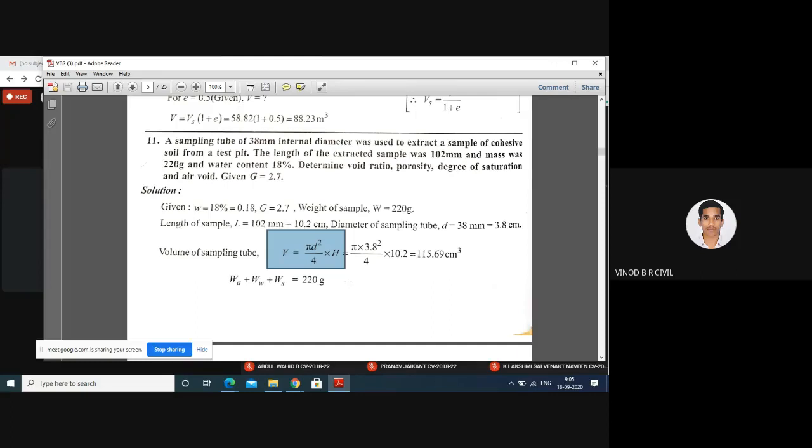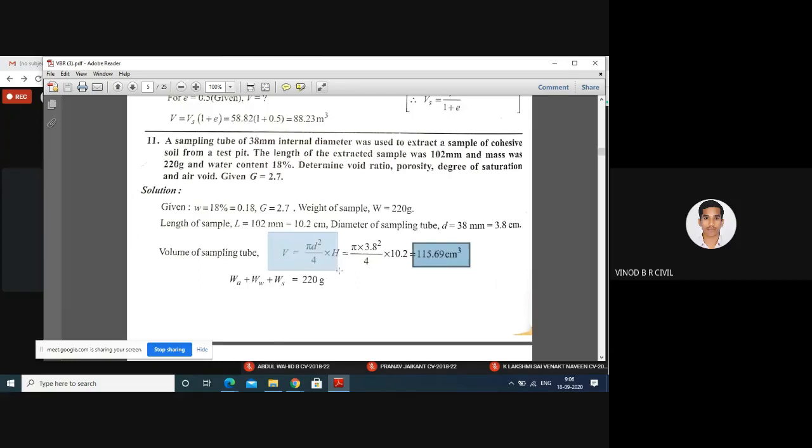V is equal to pi d square divided by 4 into h. Pi we know the value, d is 3.8 square divided by 4 into height h, that is 10.2. Length and diameter are given in the problem. Therefore, V is equal to 115.69 centimeter cube.